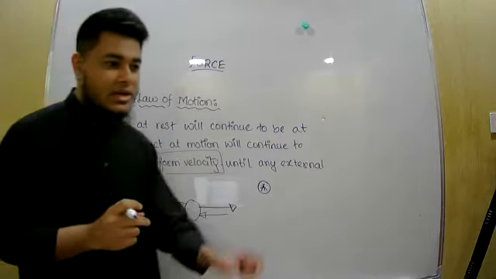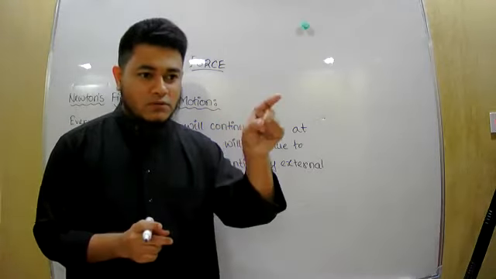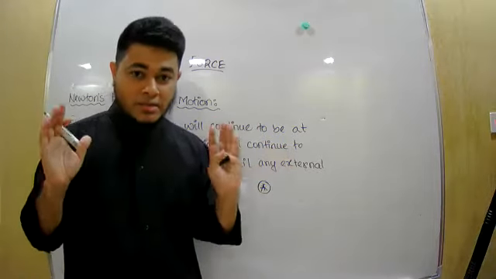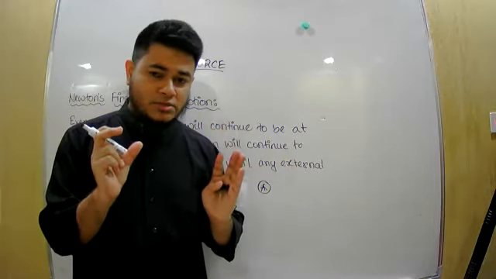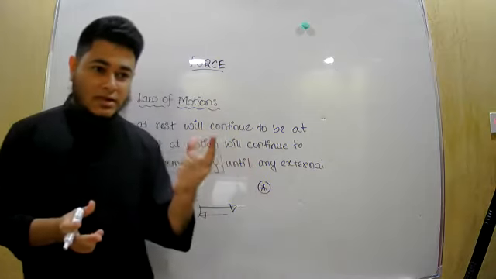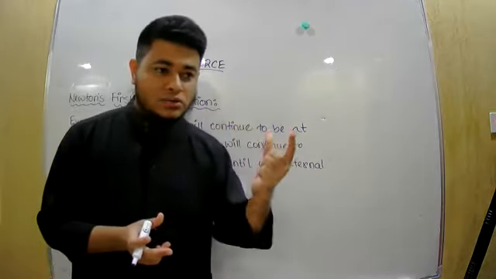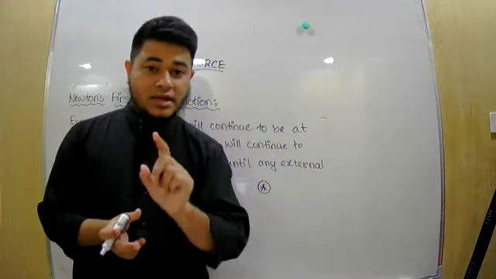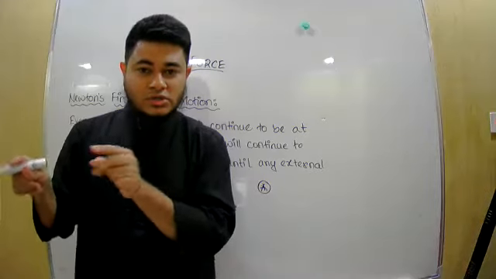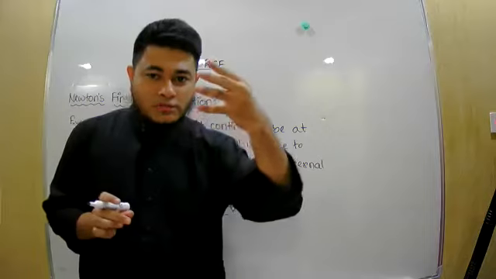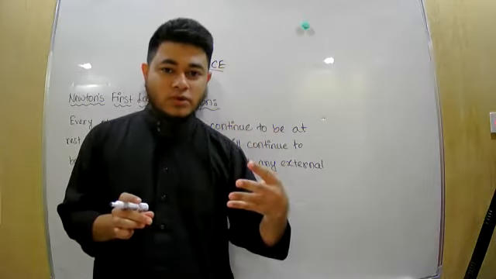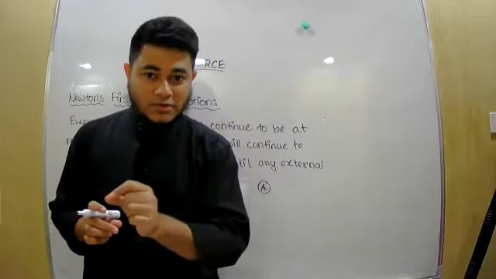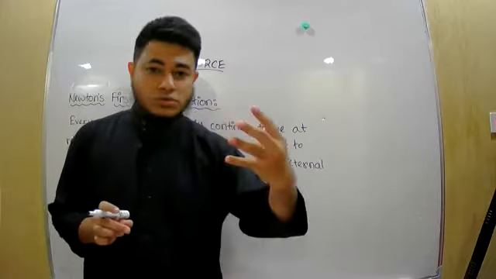In creative, they will mention that a 10 Newton force is acting on this body for the first 10 seconds, and for the next 10 seconds, no force is applied on it. Now, this is a very important information. Why? Because I said that for the first 10 seconds, the force is applied. So for the first 10 seconds, the velocity will change. Force is applied, velocity will change. And as the velocity is changing, there will be acceleration. So as there is acceleration, we will solve that core equation that we have been using so far: v = u + at, s = (u + v)/2 × t, s = ut + ½at², v² = u² + 2as. These core equations we will use.